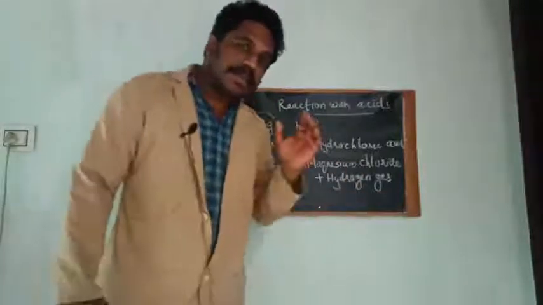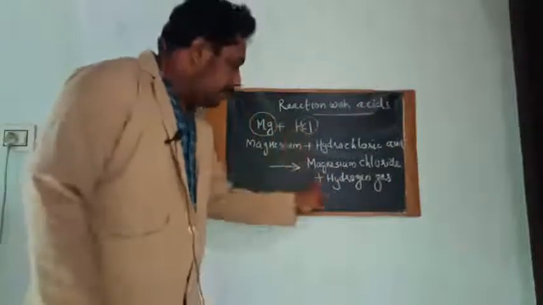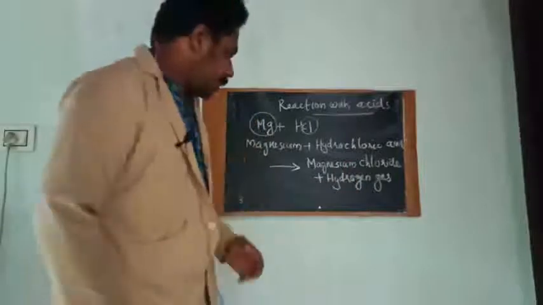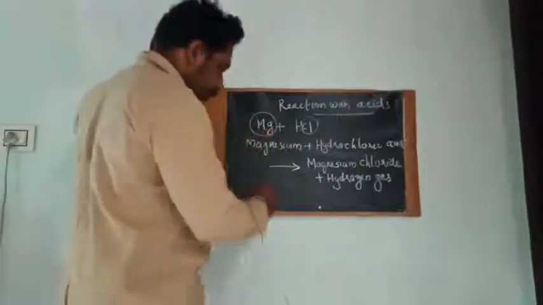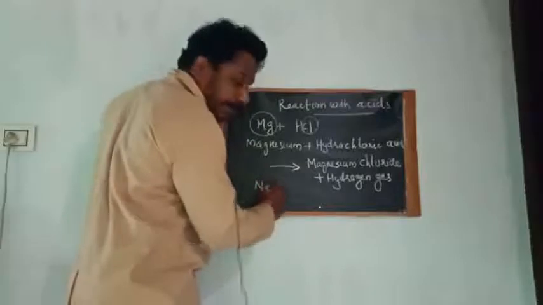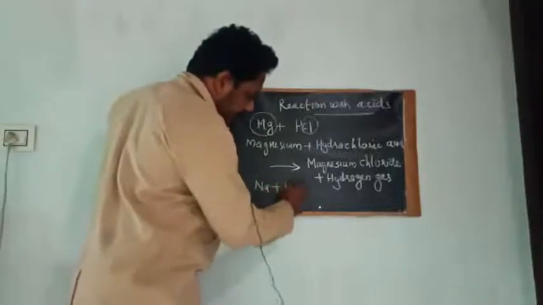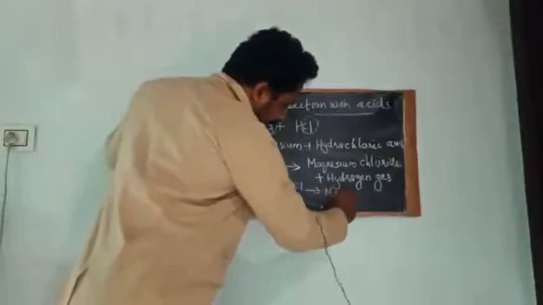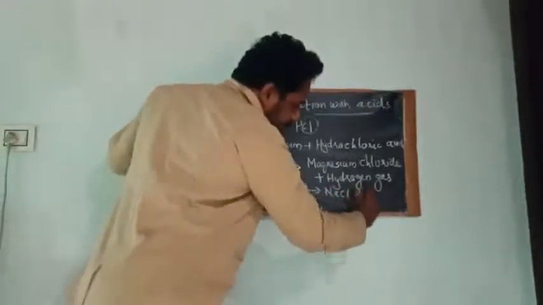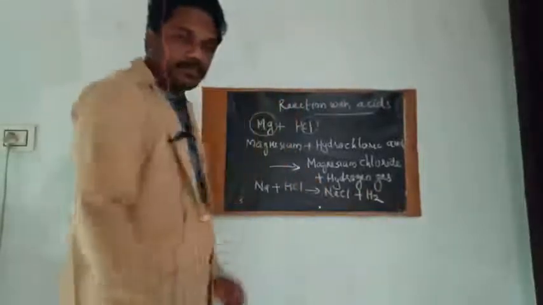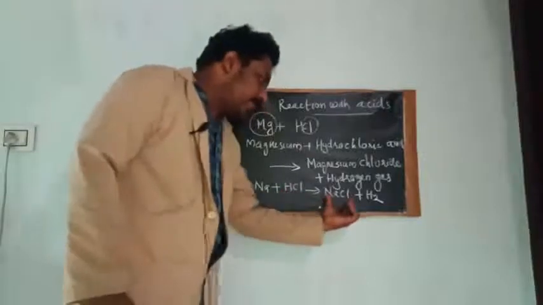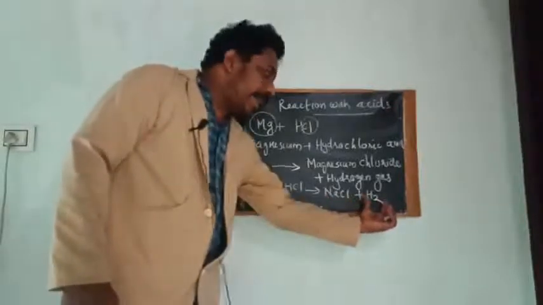Okay, if any metal reacts with an acid, it definitely forms hydrogen gas along with the salt. Let us discuss one more example. If sodium is another metal, and it reacts with hydrochloric acid, HCl, the products formed are NaCl, sodium chloride, and hydrogen gas. Sodium reacts with hydrochloric acid to form sodium chloride and hydrogen gas.